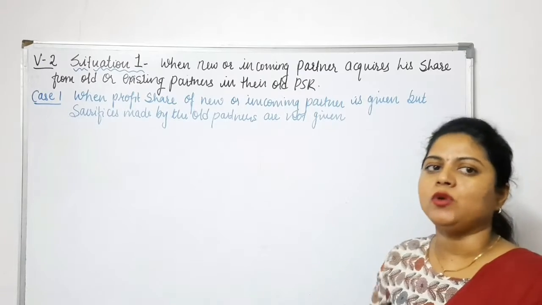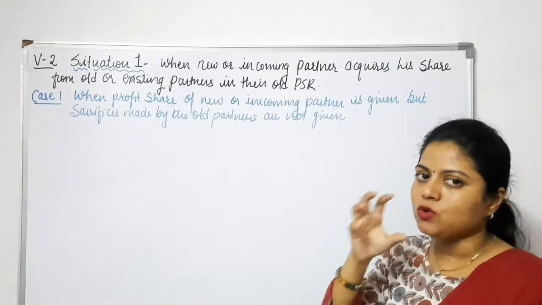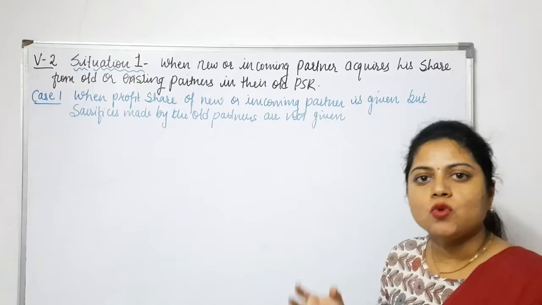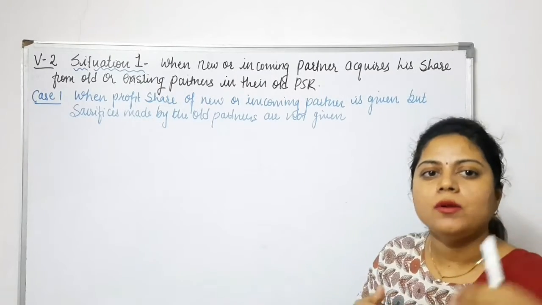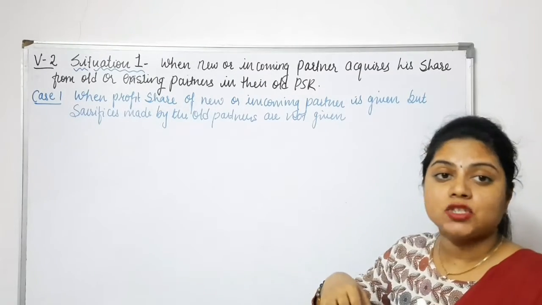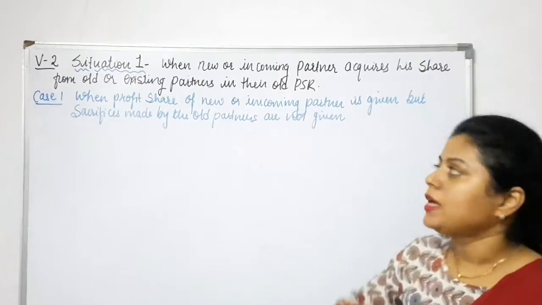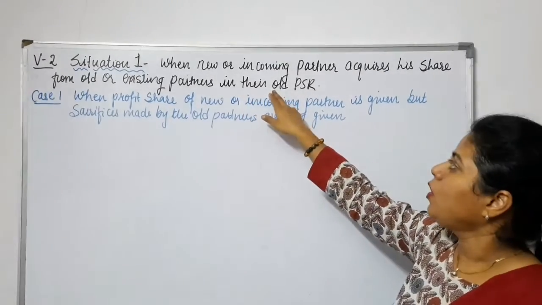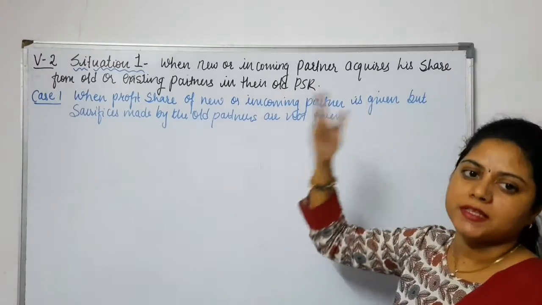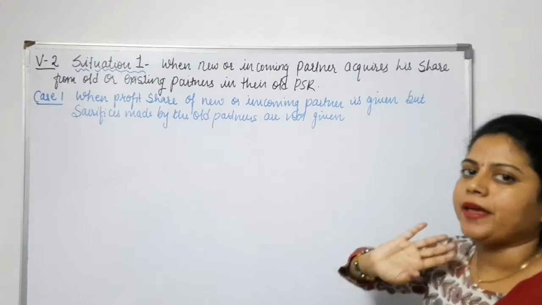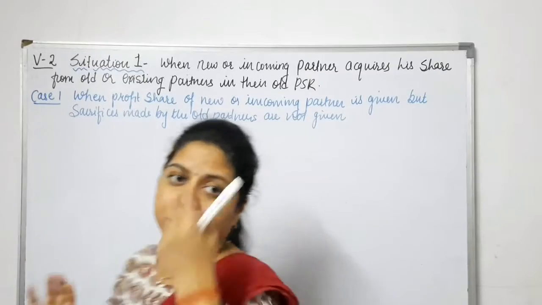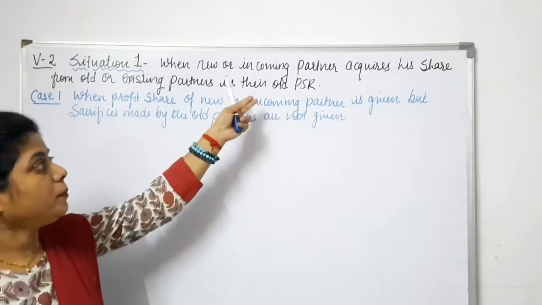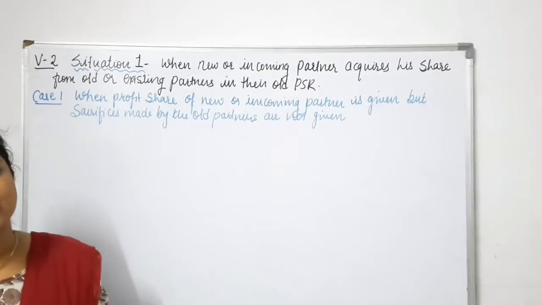He is going to acquire this share from the old partners, in their old PSR.